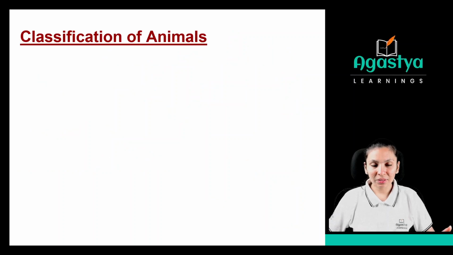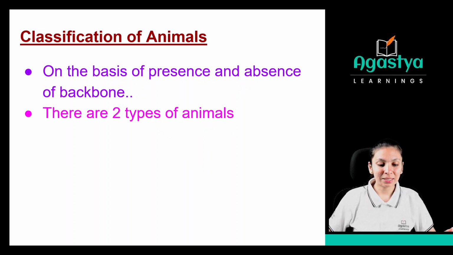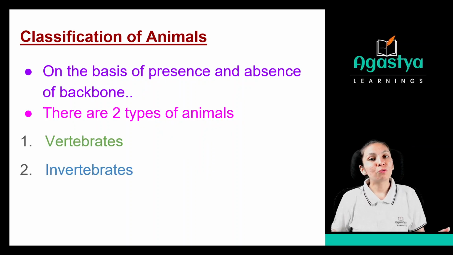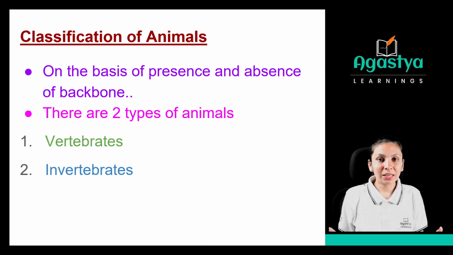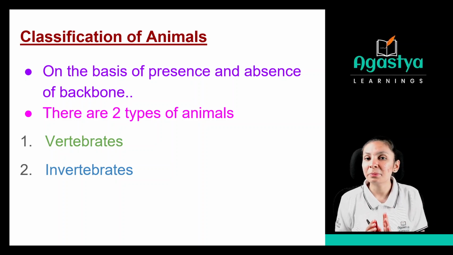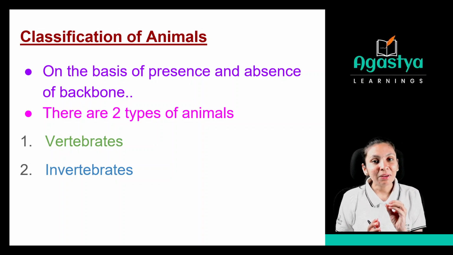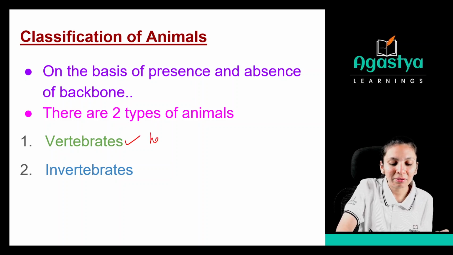So on the basis of this backbone, we are having two types of animals, that are the vertebrates and invertebrates. So what do you mean by the vertebrates and invertebrates? See, vertebrates and invertebrates are the classification of the animals based on the presence and absence of backbone. If the animal is having a backbone, they are called vertebrates, right? So having backbone are called vertebrates.